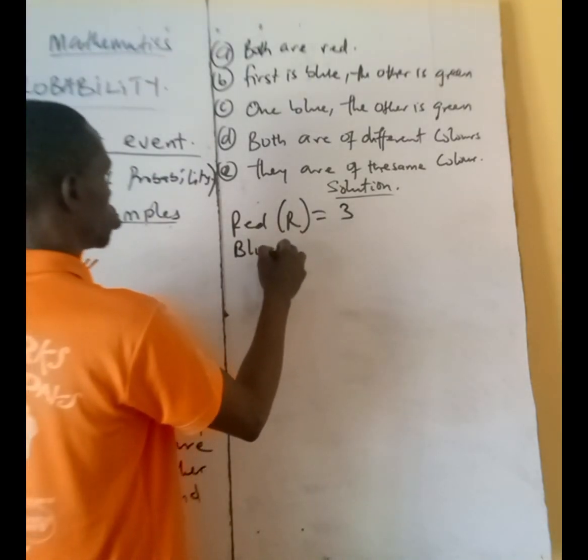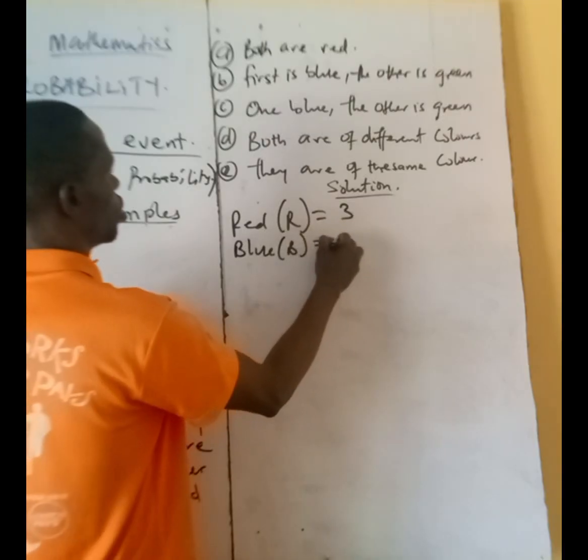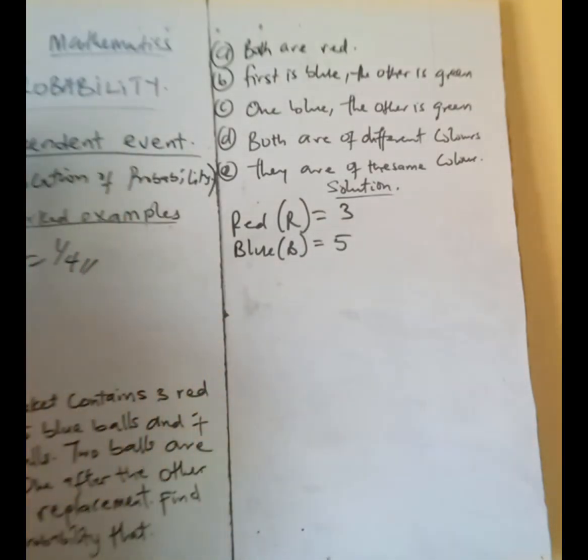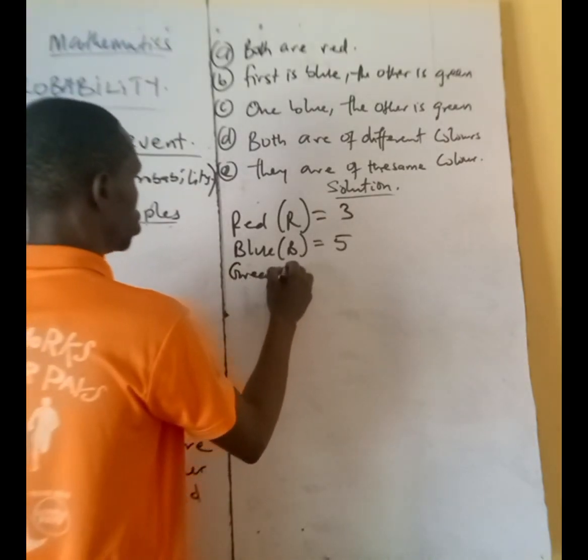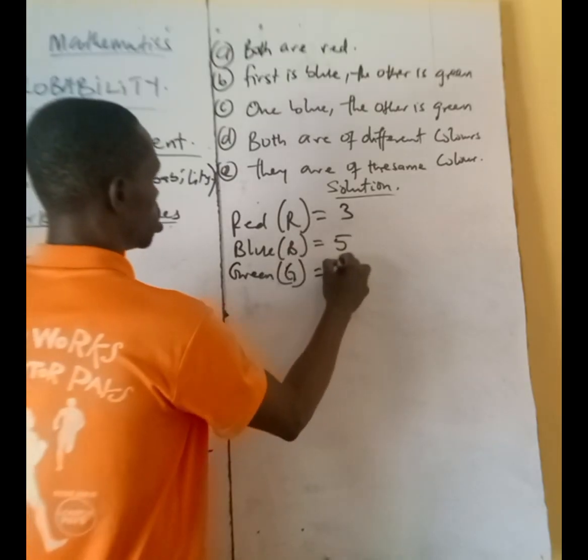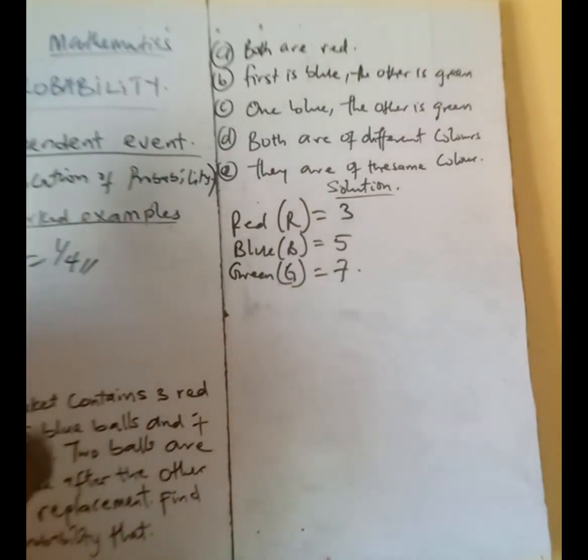Blue balls, let it be B, 5. Then 7 green balls. Green, that's G, that's 7. So we are now told that 2 balls are picked one after the other without replacement.